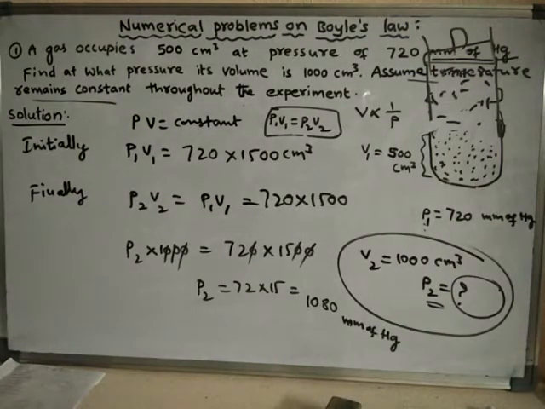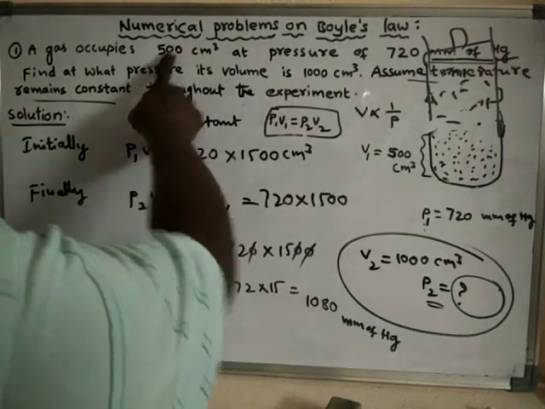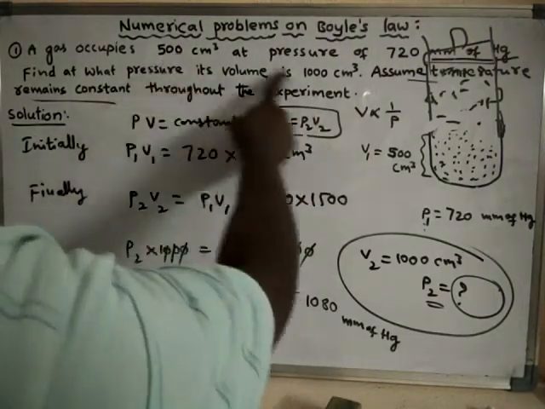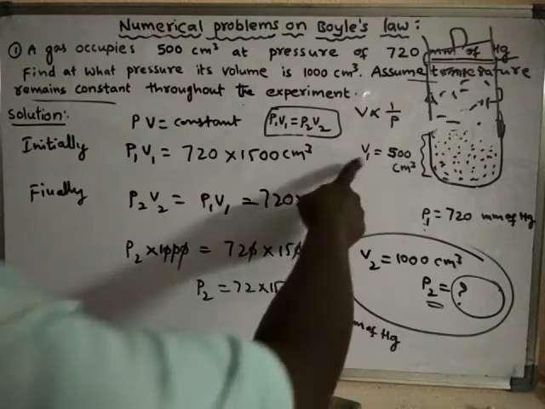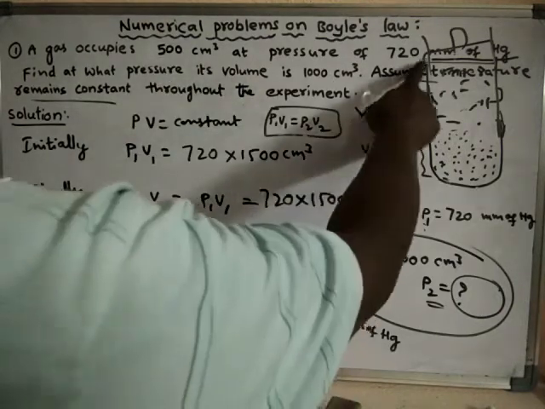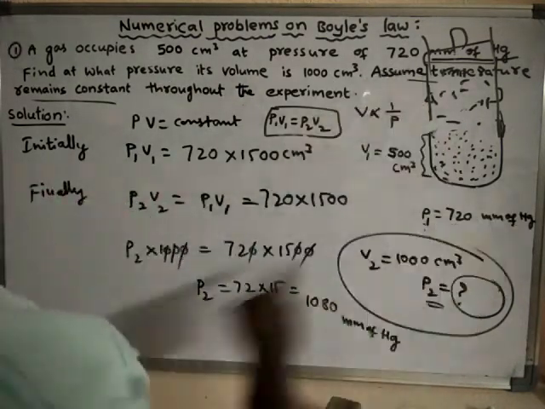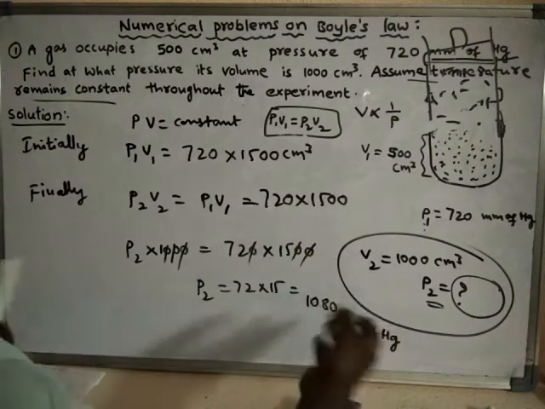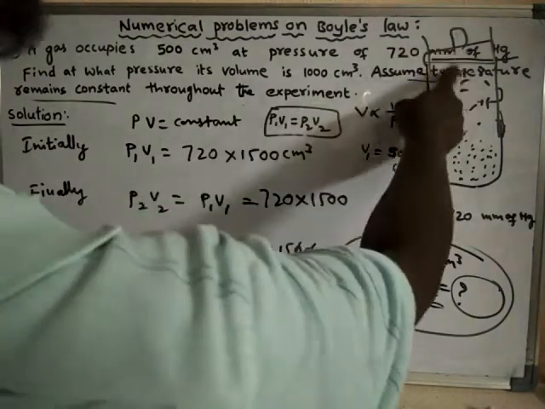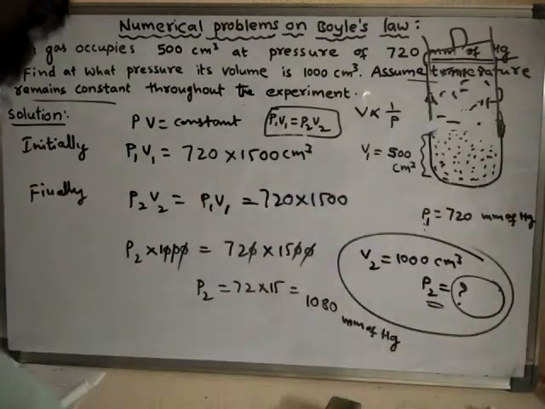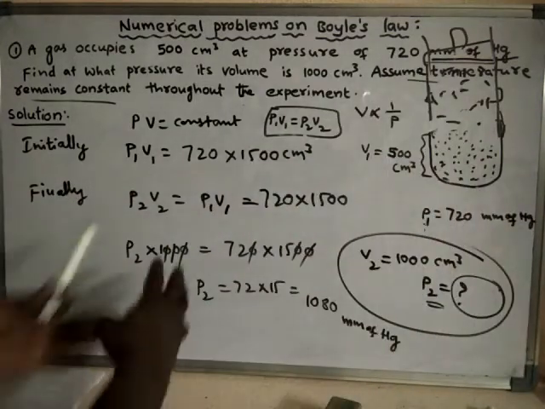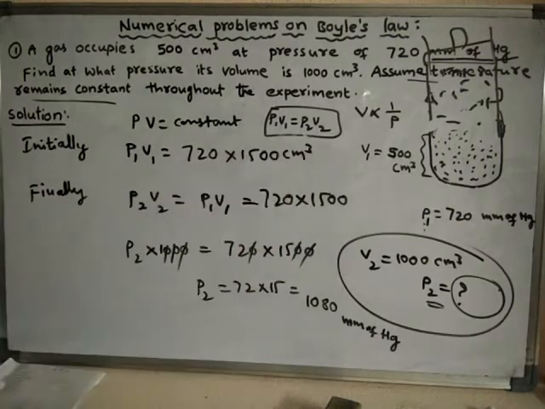Now here the volume is doubled from 500 to 1000 centimeter cube. So initial volume is 500, its initial pressure is 720, and the final volume is 1000. And what is the final pressure? To know that, we use simply the same formula.